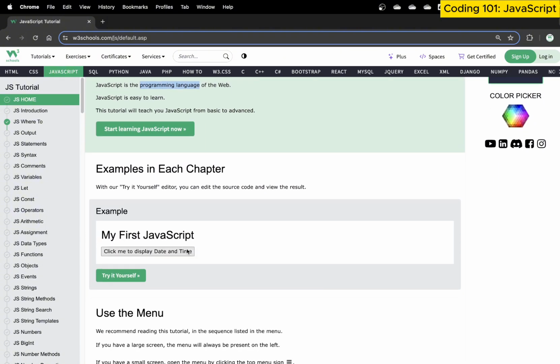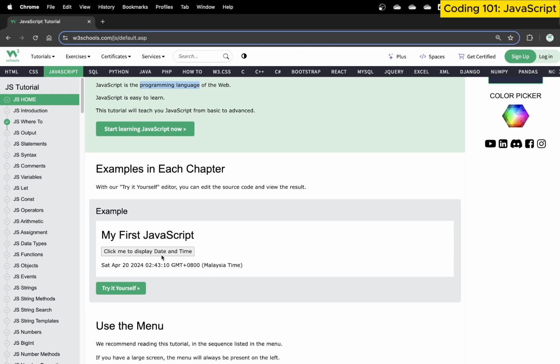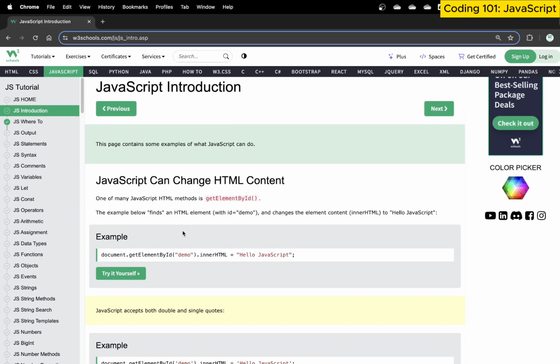So in a simple sense, for example, if I click on this here, it displays the media. So it's controlling what the user does, and based on the user's input, what I'm supposed to do. Understand? Fantastic. So this is basically what we do. So let's begin with the more detailed introduction of JavaScript.